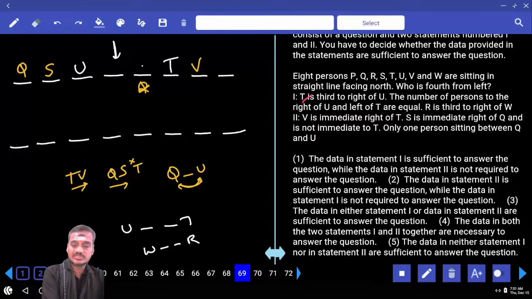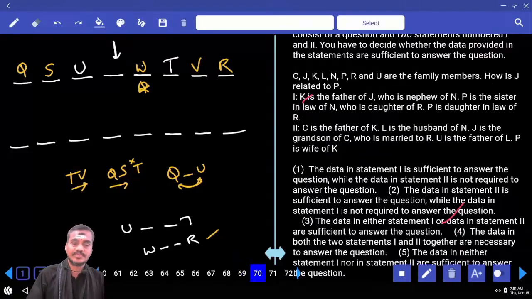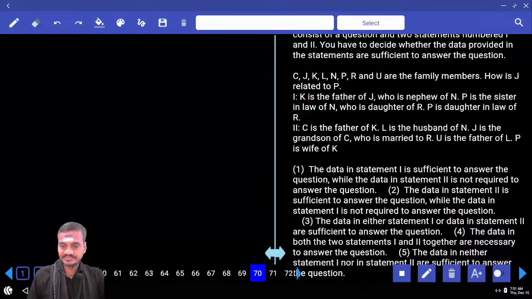As S is not adjacent to T, we are left with W and R. How should we take W and R? This must be W and this is R, that is the only possible. Then who is left over here? One more person will be left over, that person is at the 4th place. Isn't it? Are you getting the answer or not? By combining these two, you are getting the answer, and it is choice for 69. And it's 70. Now 70, tell me.